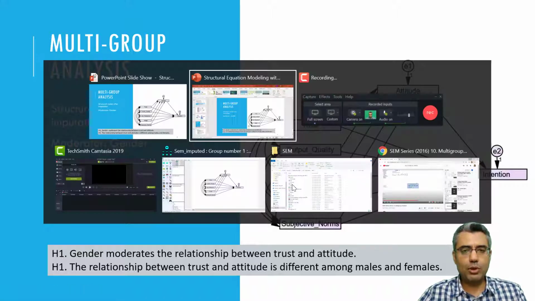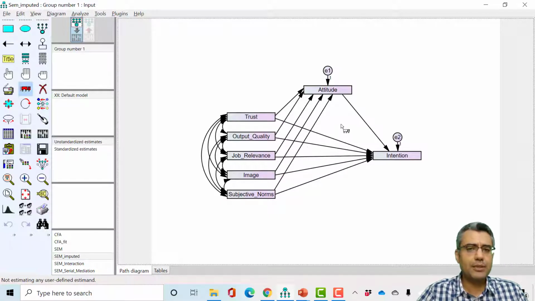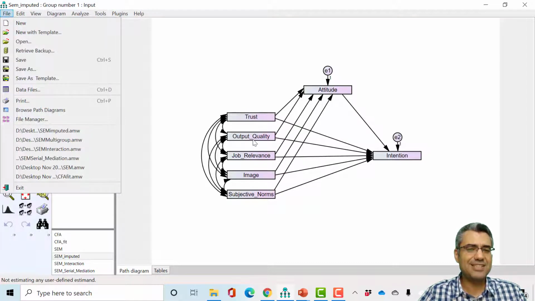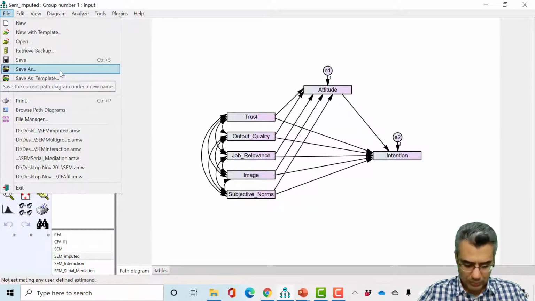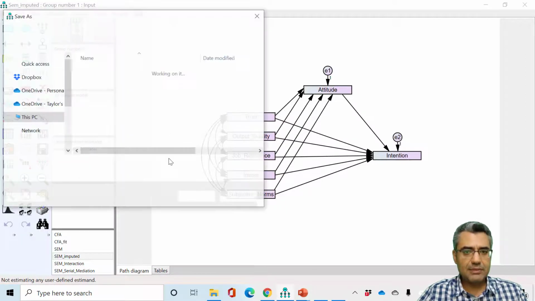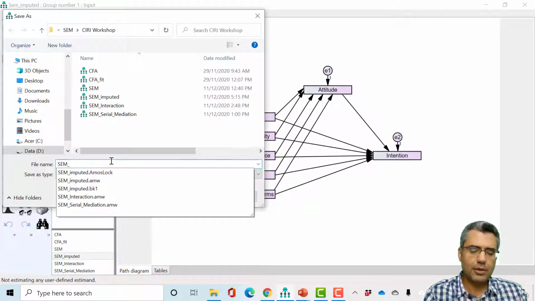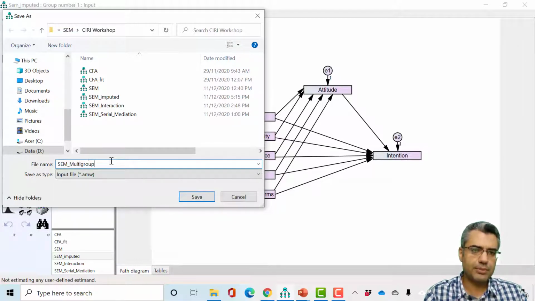Now I want to show you how to use AMOS for this purpose. This is the model. We already have the model, and it's the same SEM model that we used in the previous topics of this workshop. I just save the model as SEM multi-group analysis.